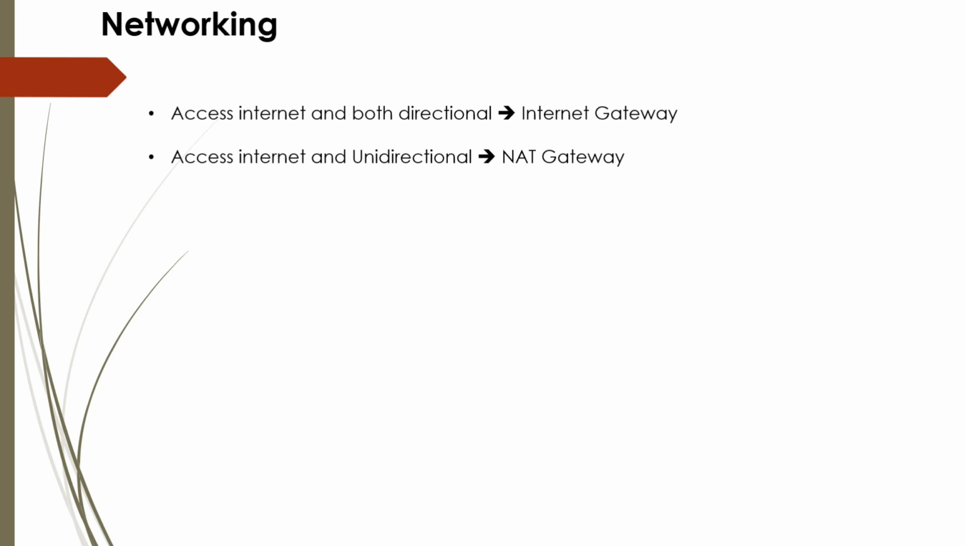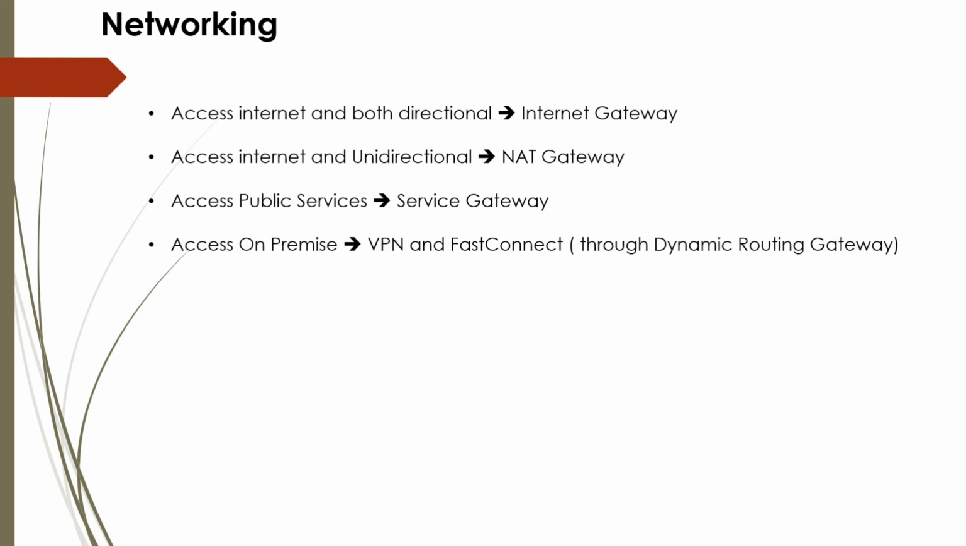If your scenario is to access the internet but the connection is unidirectional, then you have to use NAT gateway. When your requirement is to access public OCI services from private OCI services, then you have to use service gateway. If you want to access on-premise instances or on-premise resources from OCI, then you have to use VPN or FastConnect.